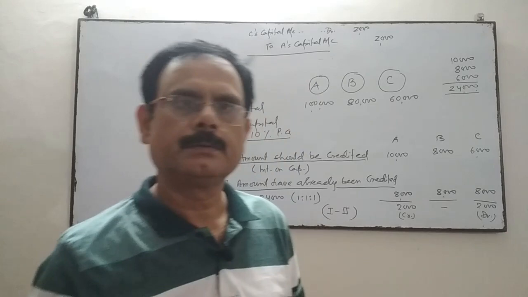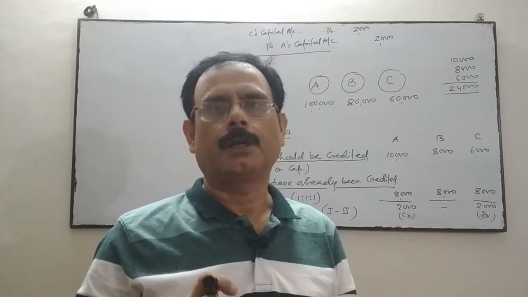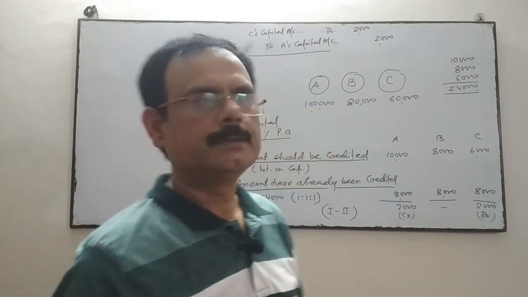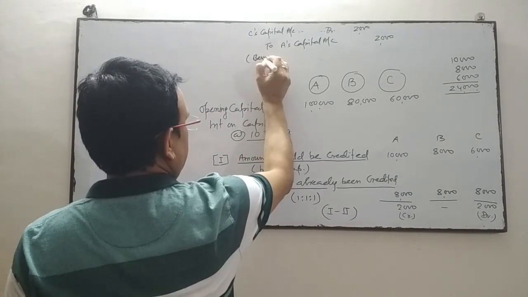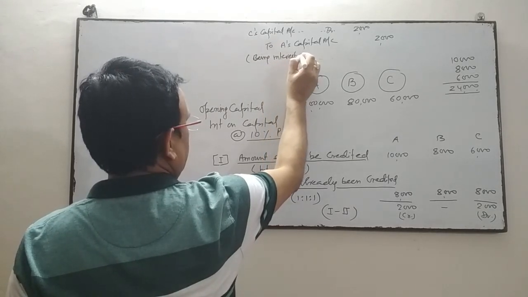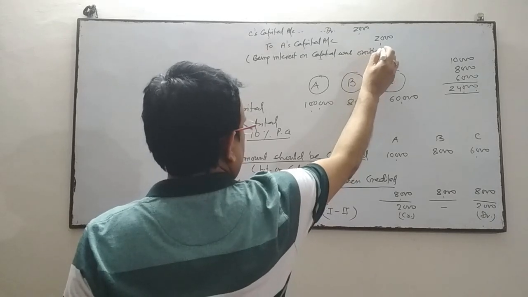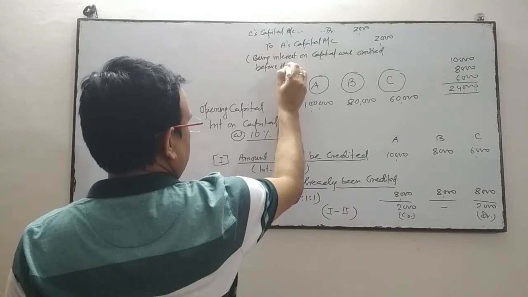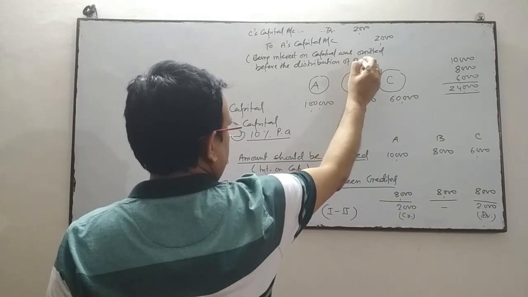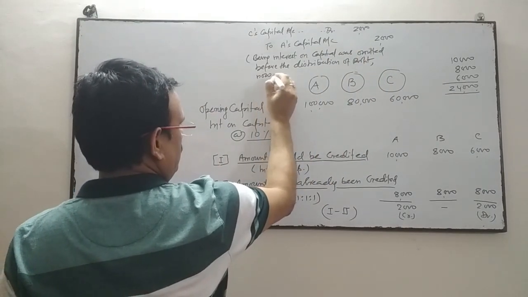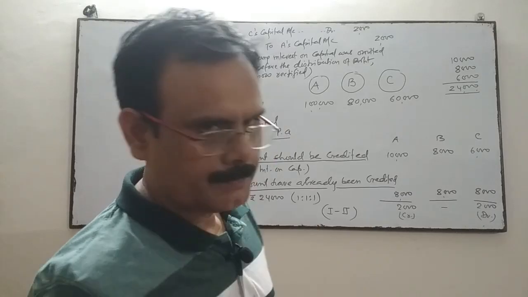And the narration will be simple: being interest on capital omitted before the distribution of profit, now rectified or now adjusted. So it's very simple.